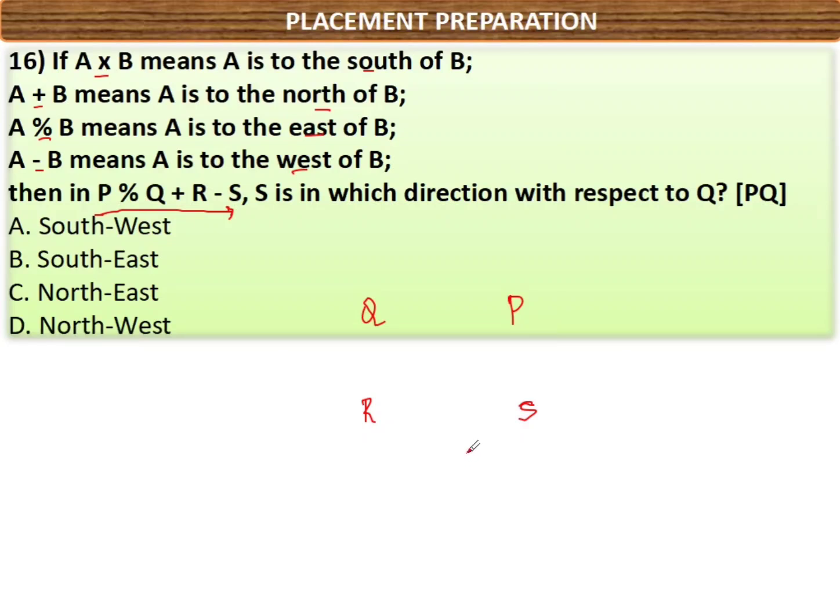Now the question is, S is in which direction with respect to Q? With respect to Q means Q will act as origin. From Q we have to see the direction of S. What is your answer? South, east. So option B is the right answer.